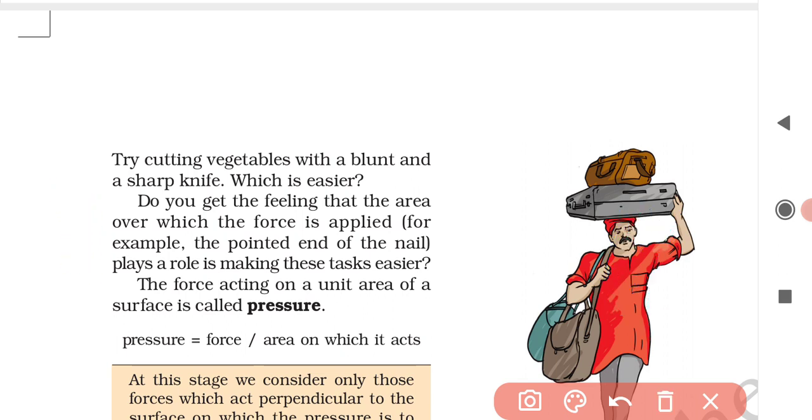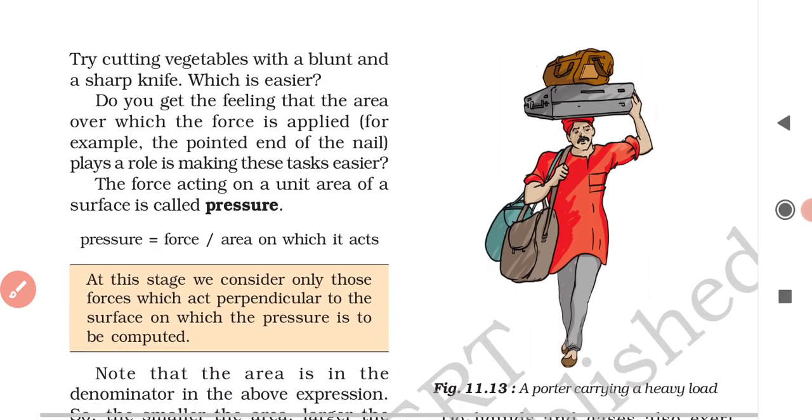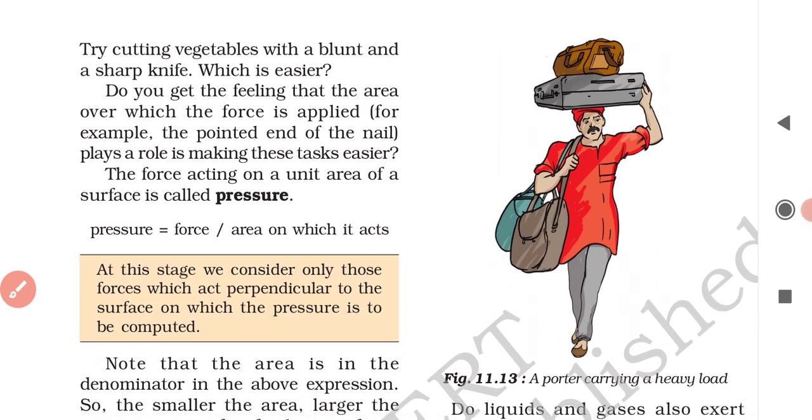Okay, so do you get the feeling that the area over which the force is applied, for example the pointed end of the nail, plays a role in making these tasks easier? Yes, that is what I said, or we have mentioned that the effect of force completely depends on the area of the object on which it acts. So the force acting on a unit area of a surface is called pressure, and pressure is equal to what? Force by area on which it acts.